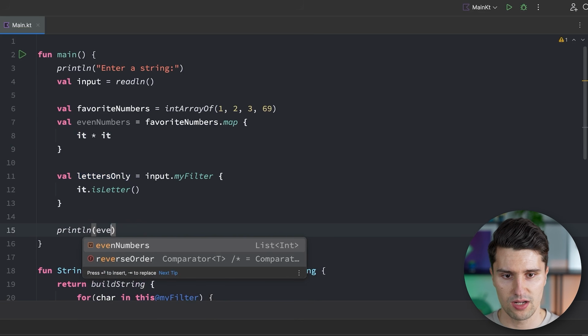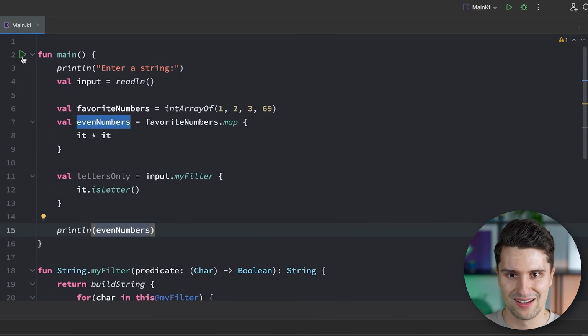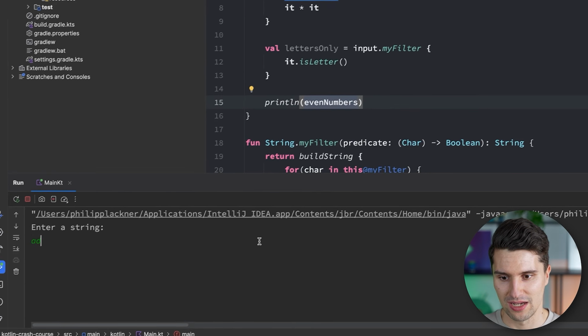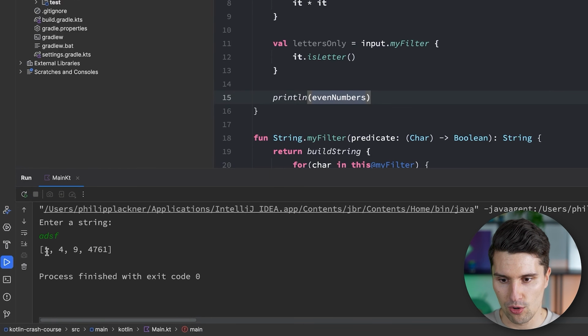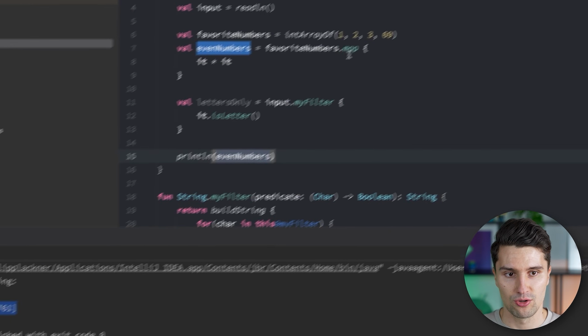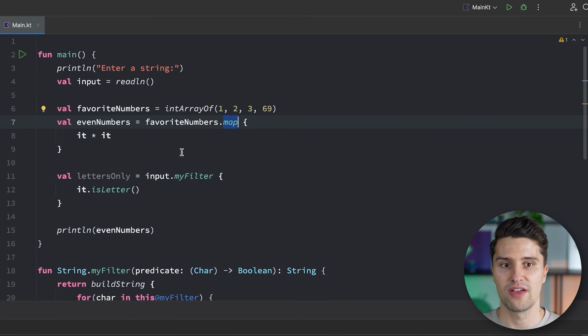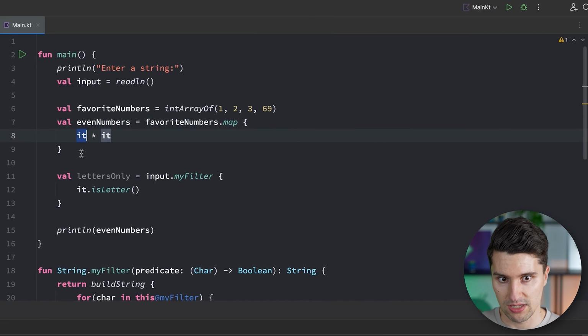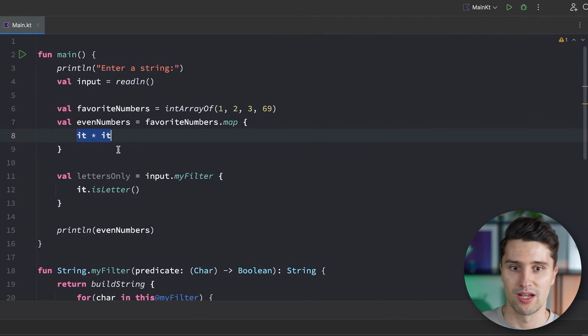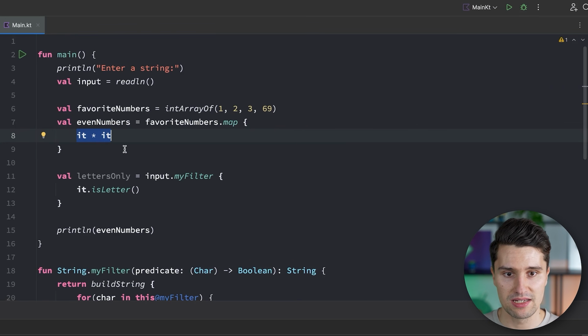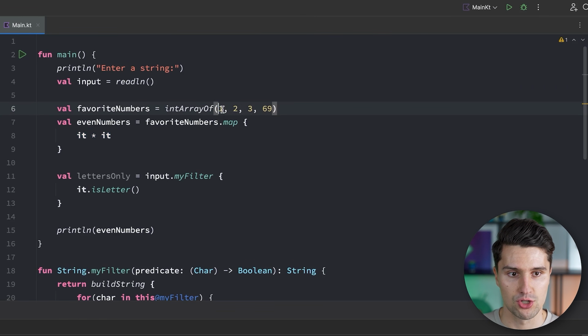And if we then print even numbers, so that's actually not even anymore, but doesn't matter, let's rerun this. We enter something, then we actually get all these numbers in our original list, but squared. Because map will actually take every single value of this integer array and map the original value, which was it, to it multiplied by it. So we get a new list where every single number is just squared. Just one example for another function that is super useful that takes in a Lambda function as an argument.